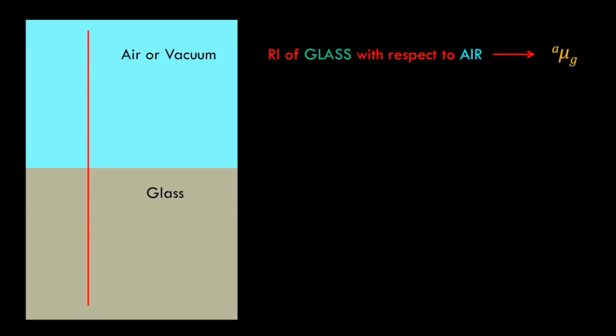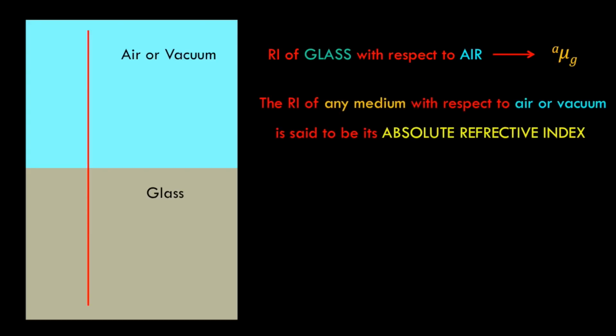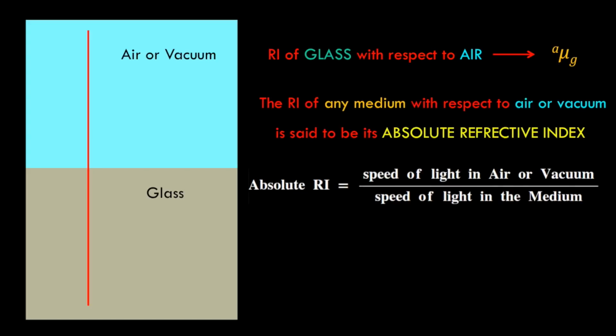If a ray of light travels from air or vacuum to glass, the refractive index of glass, with respect to air, would be A mu g. Now, whenever the refractive index of a medium is expressed with respect to air or vacuum, it is said to be its absolute refractive index. The absolute refractive index of a medium is defined as the ratio between the speed of light in vacuum or air, and the speed of light in that medium.